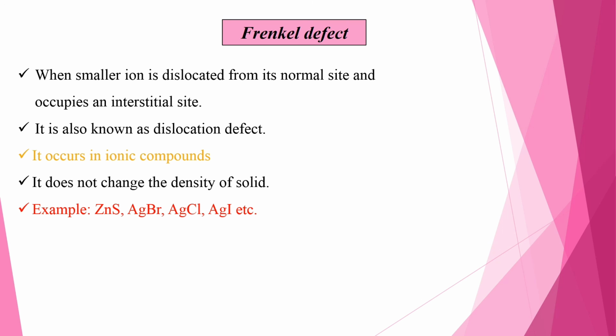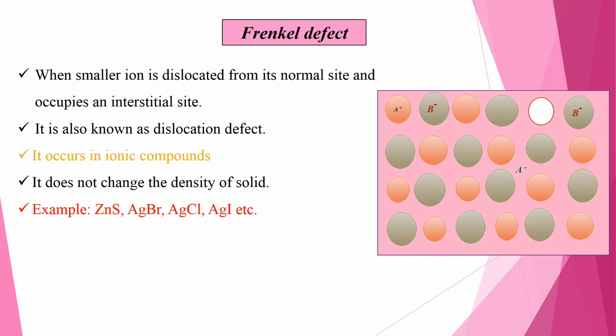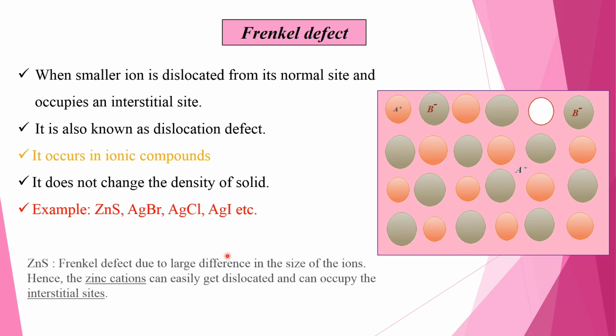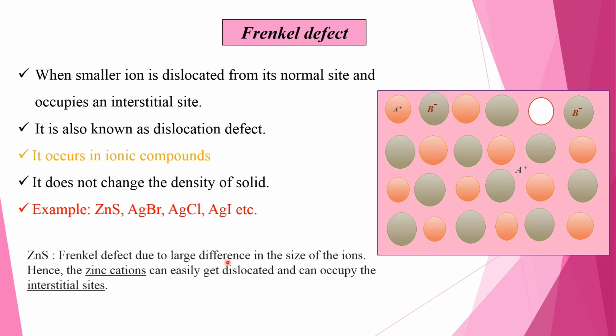Frenkel defect. When a small ion is dislocated from its normal site and occupies an interstitial site. It is also known as dislocation defect. It occurs in ionic compounds. It does not change the density of the solid. Examples: zinc sulfide, silver bromide, silver chloride and silver iodide, etc. In zinc sulfide, Frenkel defect occurs due to the large difference in the size of the ions. Hence, the zinc cation can easily get dislocated and occupy the interstitial site.